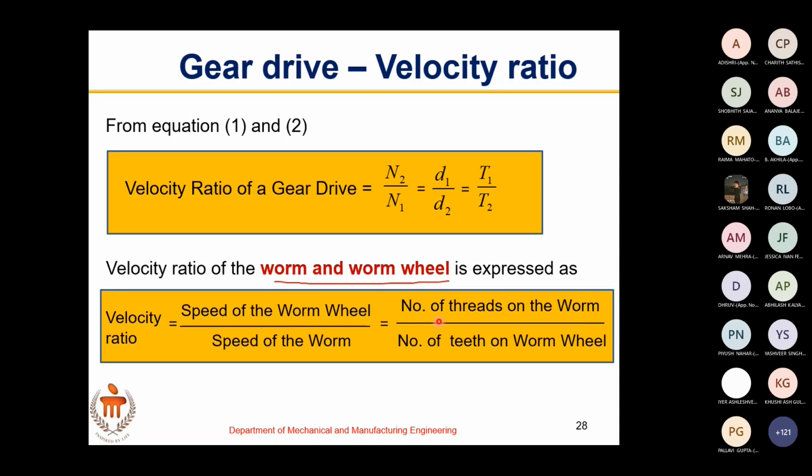That is equal to the number of threads on the worm divided by the number of teeth on the worm wheel. Number of threads means, is it a single-start thread or a multi-start thread? That I have explained in the last class. So if you have a multi-start thread, then the velocity ratio will come down. It has to come down.